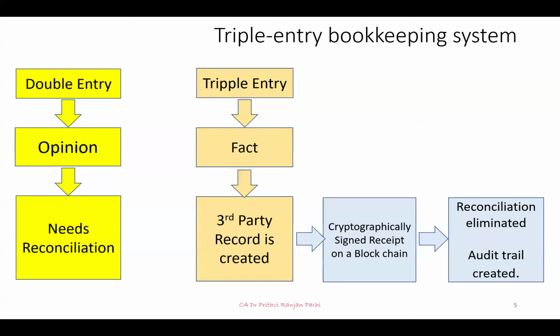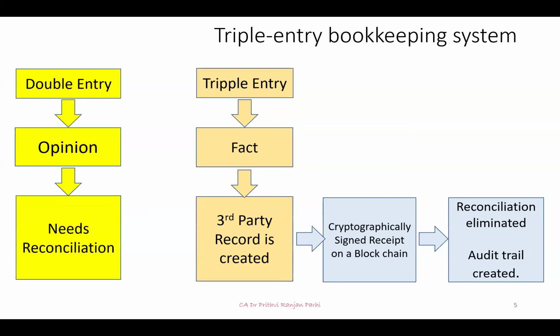That means we are recording our opinion. Suppose an amount is deducted, we think they might have deducted TDS, so we record it as TDS deduction. But the party might have kept some money as a retention amount. That is his opinion, that he will deduct because he needs to retain some money. Therefore, since we are recording on the basis of our opinion, that needs reconciliation.